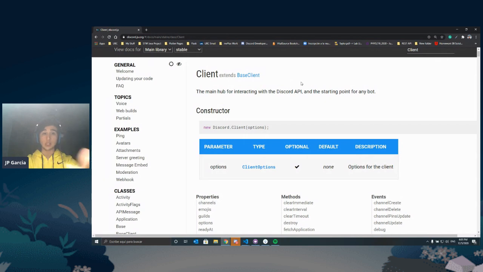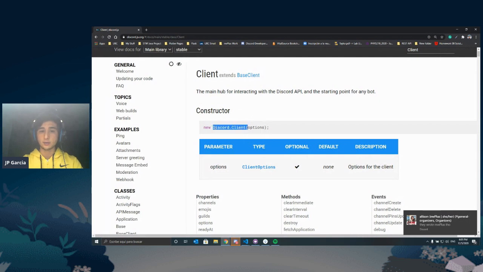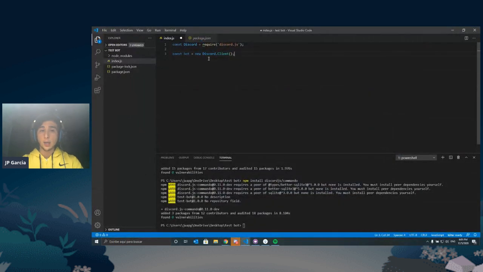I just Googled the Discord.js documentation, and I started looking into, what's the first thing that you should do when you're starting a bot? Oh, it's building a client. Now, how do you make a client? It's Discord.client, right? New Discord.client. It's very important to add that new word right there, because we are instantiating. What instantiating means is that we are creating a new object of type of class client.